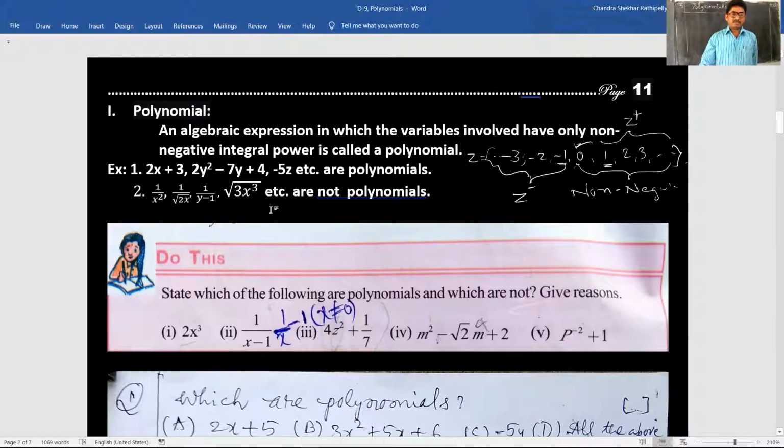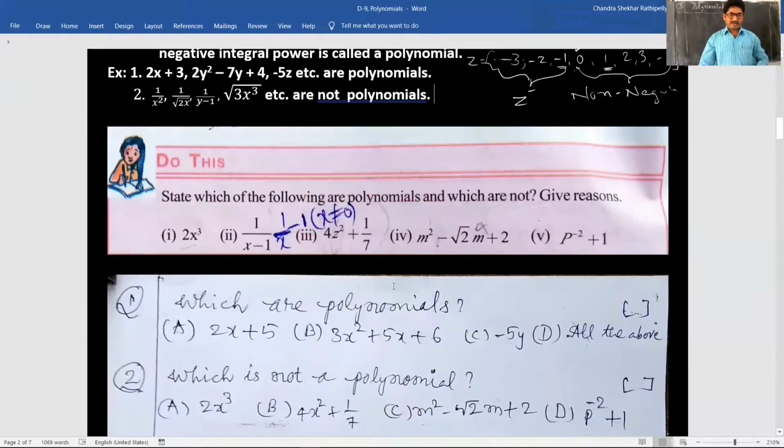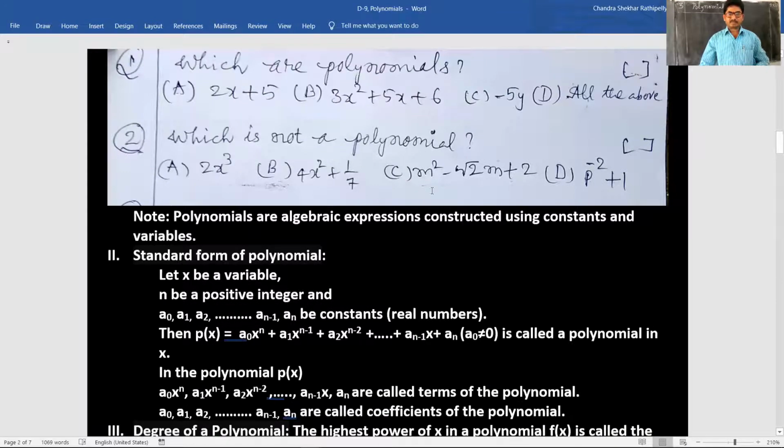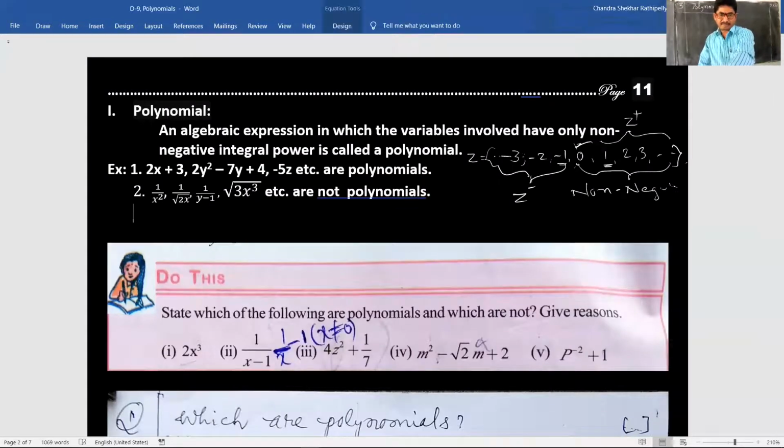Understood this? This is a very important concept. It is one small sentence, but very useful while solving problems. 1 by x square is not a polynomial. Why is it not? Anyone can say?